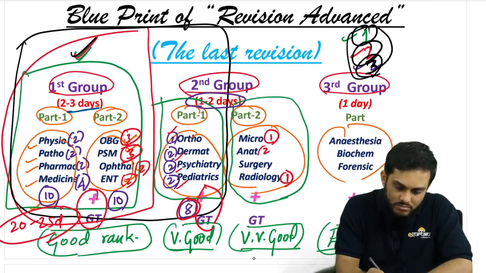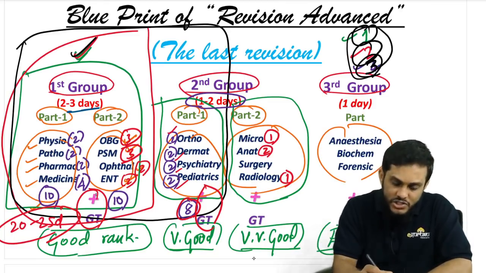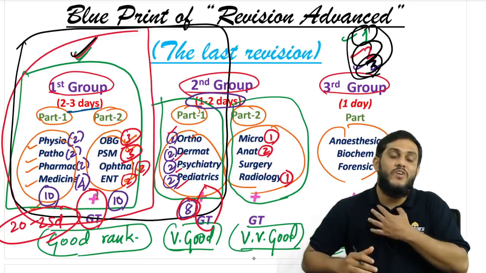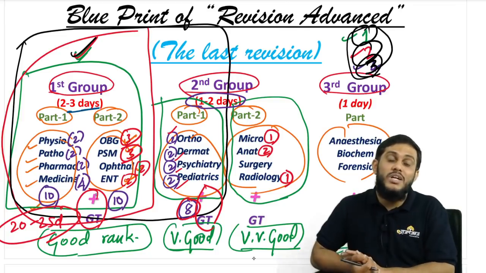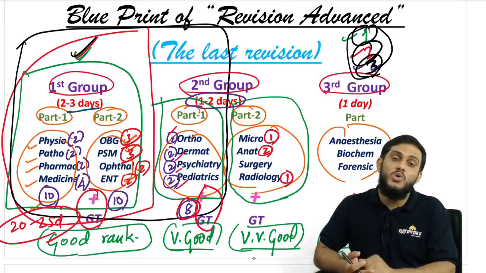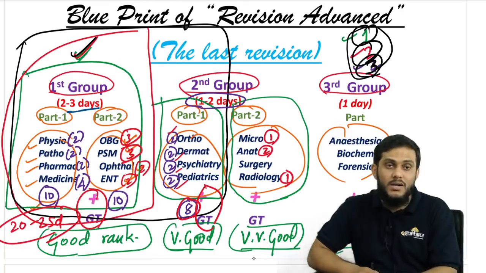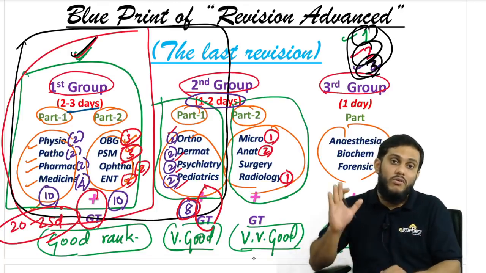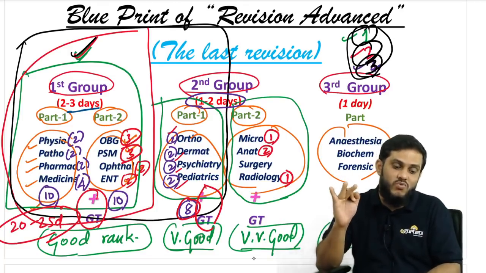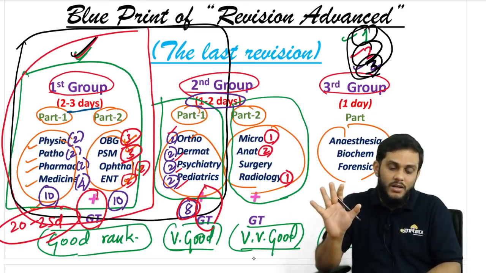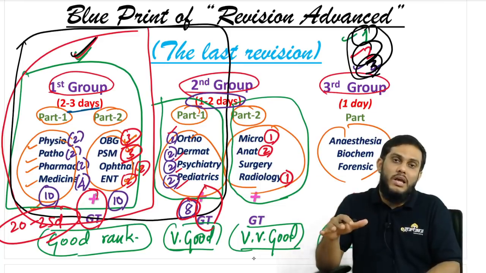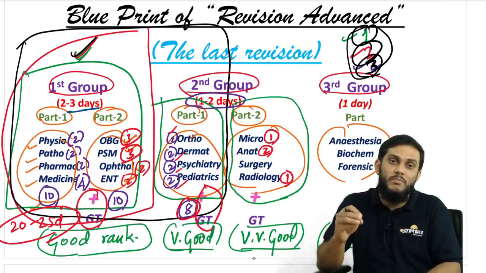Anatomy obviously needs 2 days, and surgery. See, surgery is a very big and very vast subject like medicine. For medicine, you need at least 1 week. For surgery also you need at least 1 week. But if you have attended the surgery class, the first revision or the second revision, you would have read surgery. You have read surgery, right?